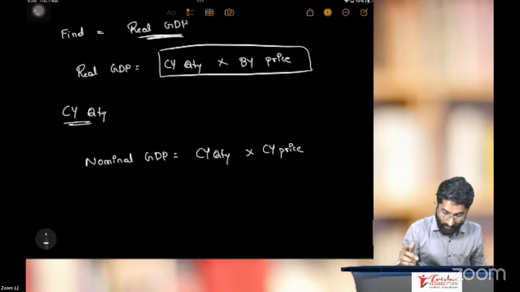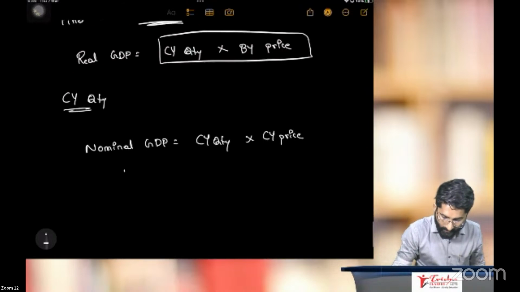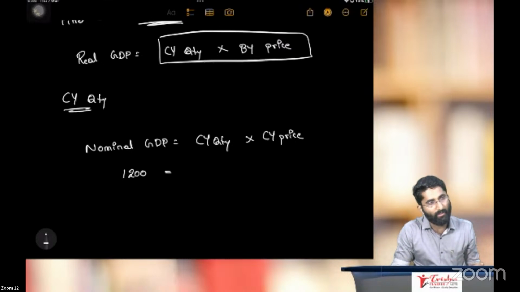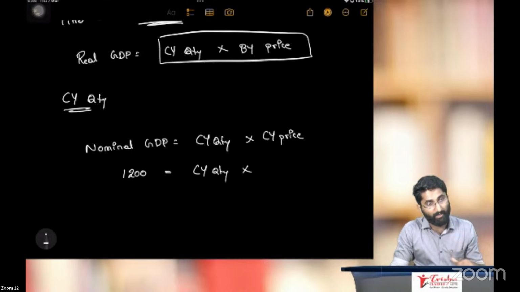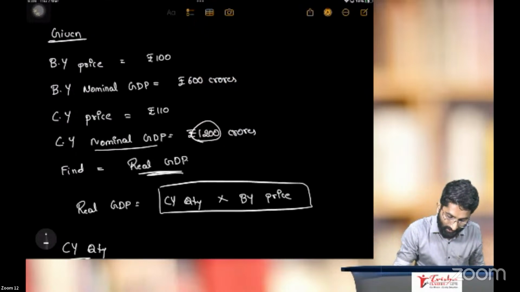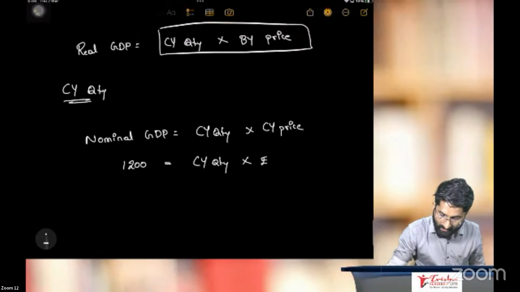Do I know nominal GDP here? Yes, nominal GDP is 1200 crores. So 1200 is equal to current year quantity multiplied by current year price. Do I know current year quantity? No, sir. I will write it as CYQTY. Do I know current year price, sir? Yes, sir, rupees 110.